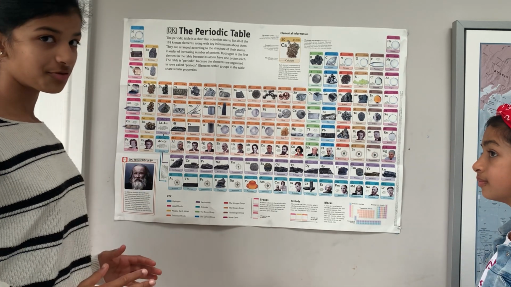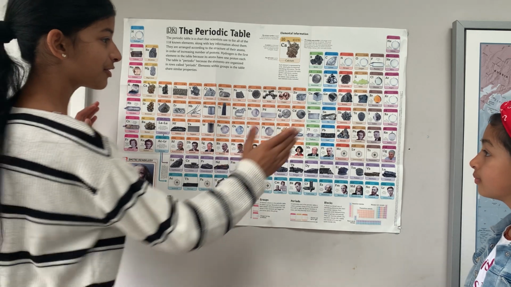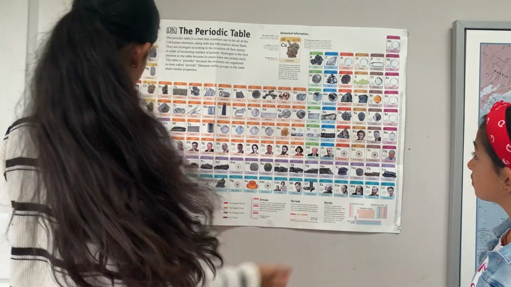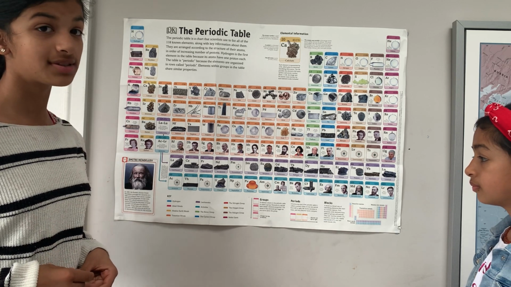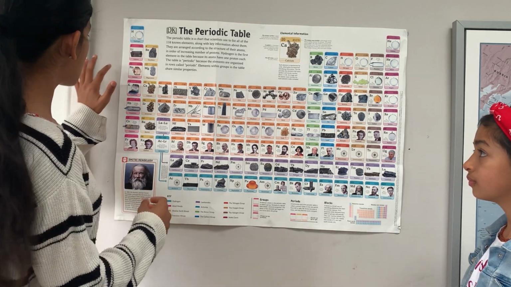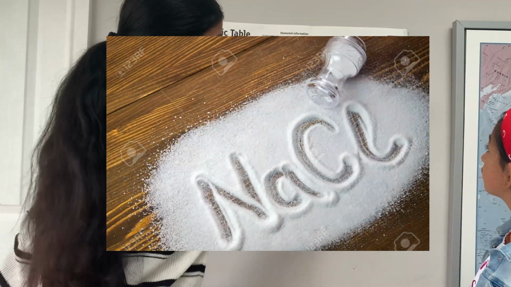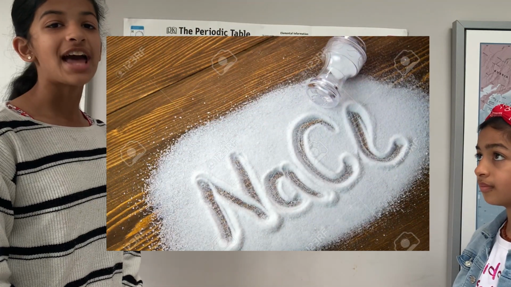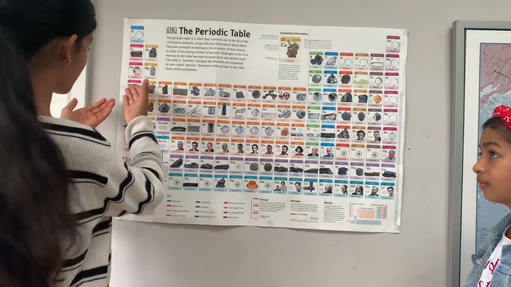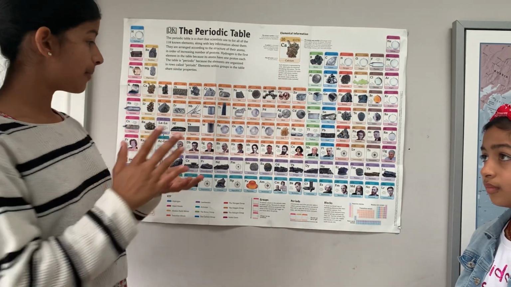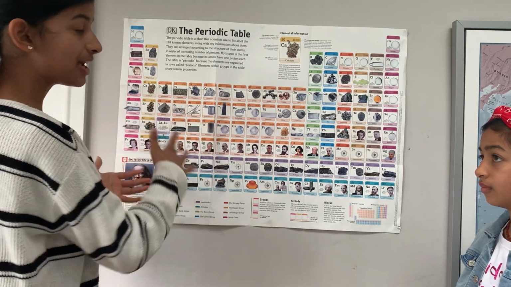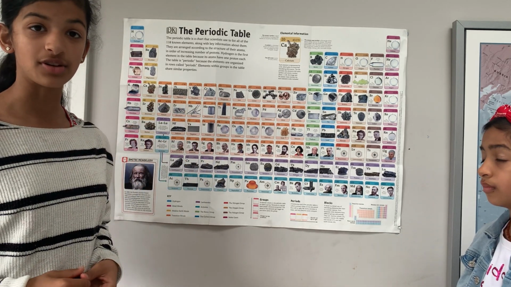But another really cool fact is, for example, Aria, you mentioned the halogen group, and here's the alkali group. You can mix elements to create something that we use in our everyday lives. Here we have sodium and chlorine, so sodium chloride, which is our everyday salt. You can also have potassium chloride, which, think about it, if you mix any elements from here, you can create almost any substance on our planet.